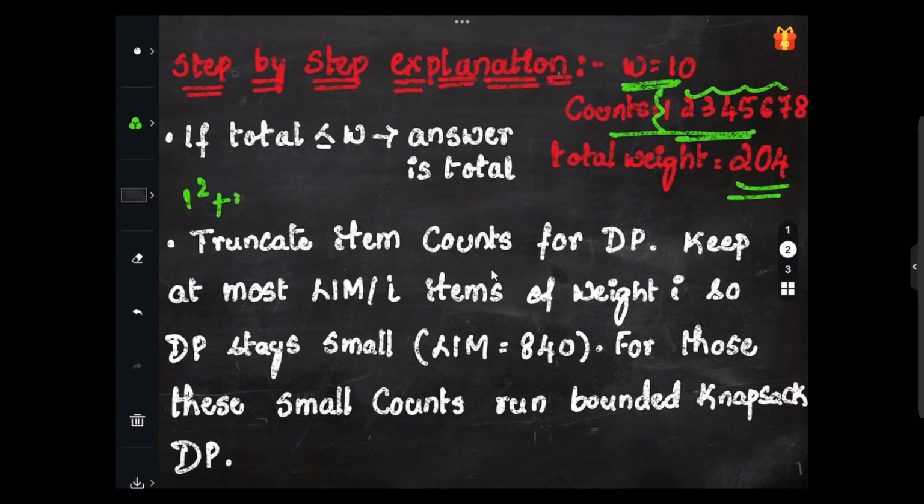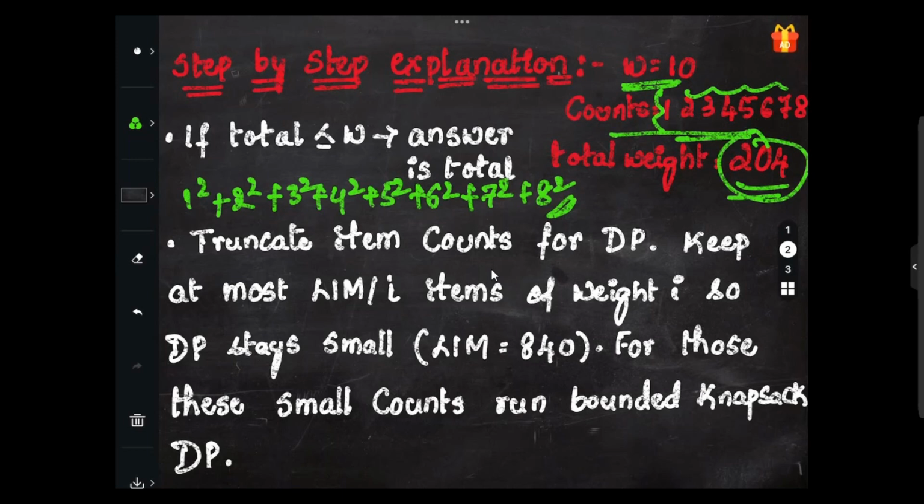So this one, total weight, we'll be going with 1 square plus 2 square plus 3 square plus 4 square plus 5 square, 6 square plus 7 square plus 8 square here. When we sum this up, it will lead to 204. You can just try this one: 1 plus 4 plus 9 plus 16 plus 25 plus 36 plus 49 plus 64. So that will lead to 204, right?